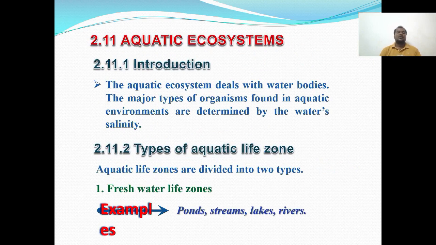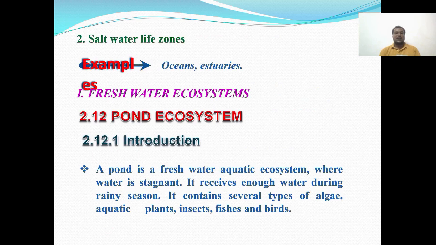The aquatic ecosystems. So the aquatic ecosystem deals with water bodies. The major types of organisms found in aquatic environments are determined by the water salinity. The types of aquatic life zone: the first one is freshwater life zone, second one is saltwater life zones. Pond ecosystem.